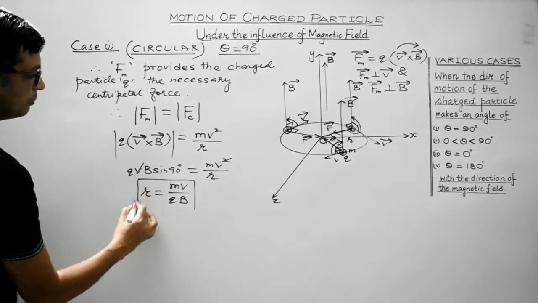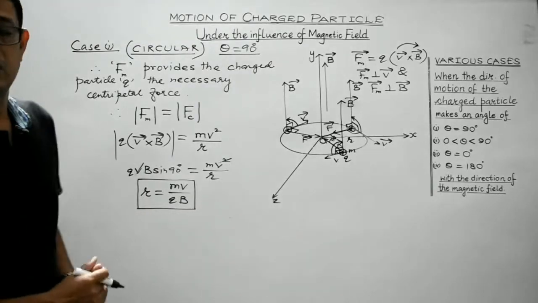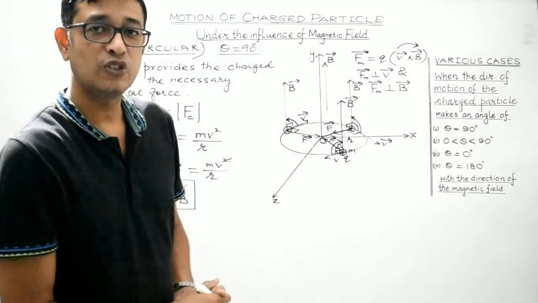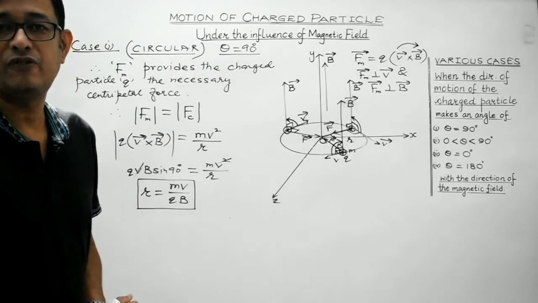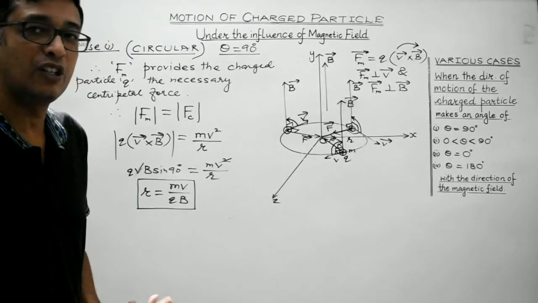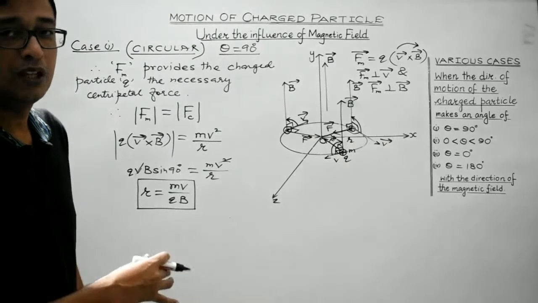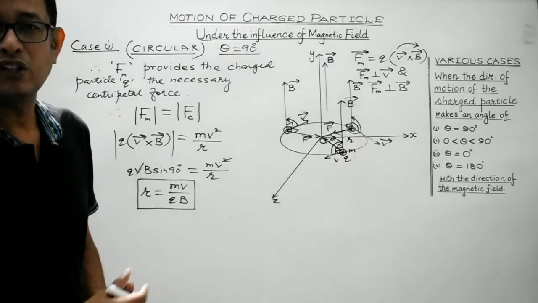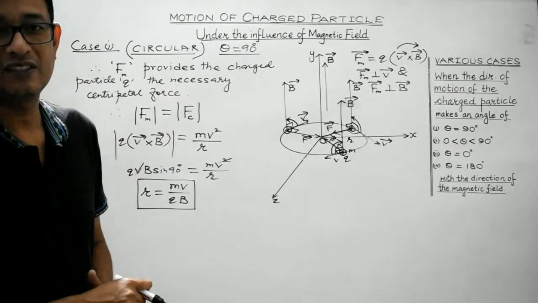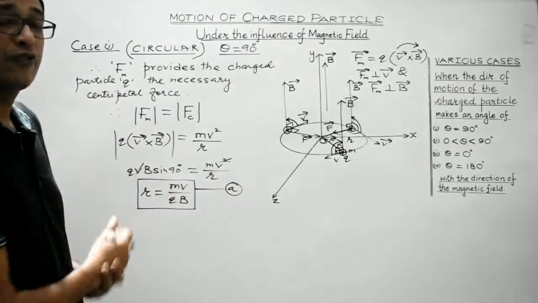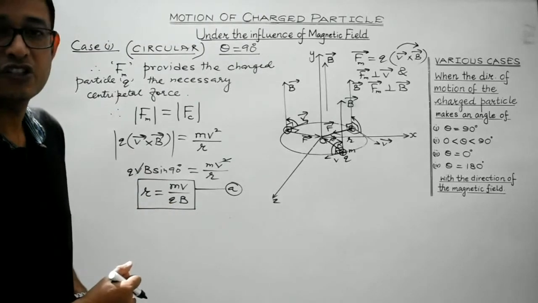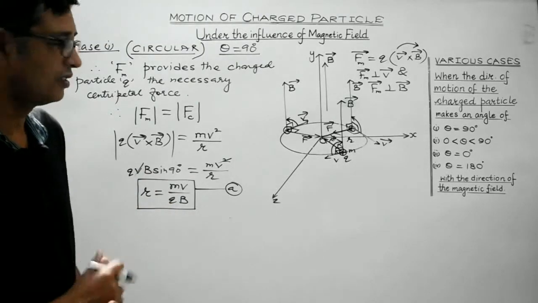So students, this is an important relationship and an important expression for the radius of the circular path which the charged particle follows under the influence of a perpendicular magnetic field, right? This is the formula which we'll be using directly while solving numericals based on this topic. Clear, students? So this is one of the important expressions, the expression for the radius of the circular path which the charged particle follows.